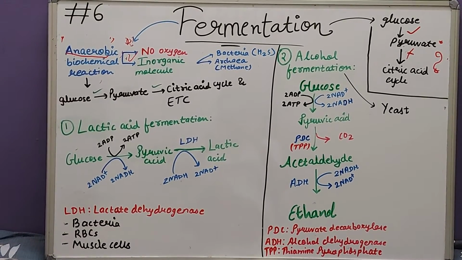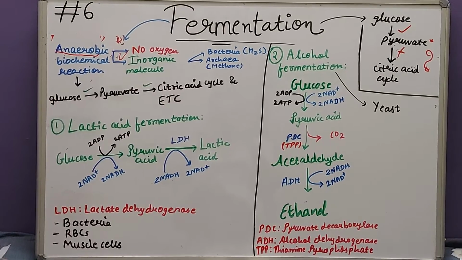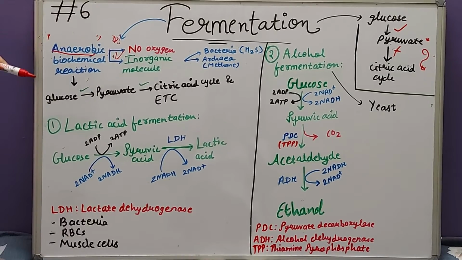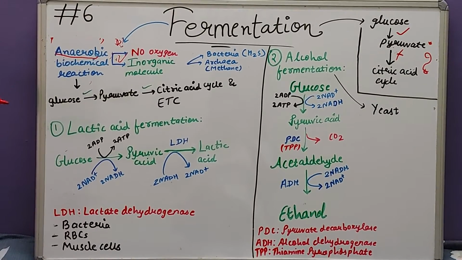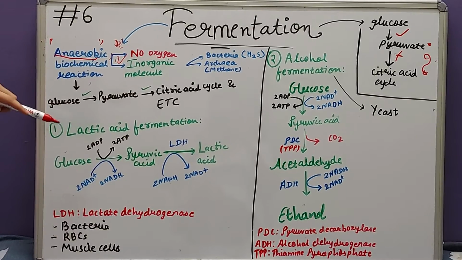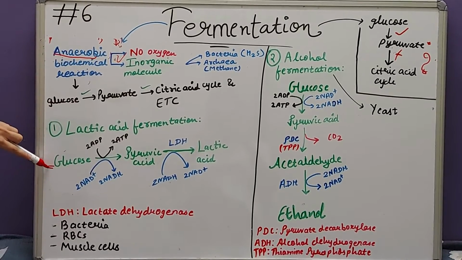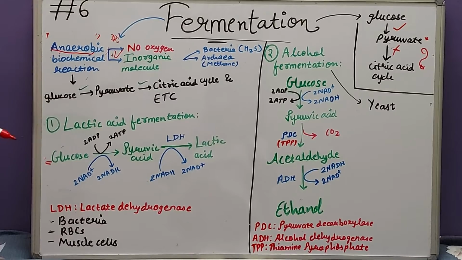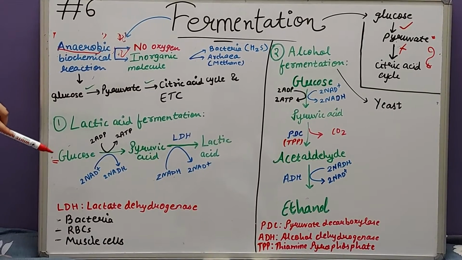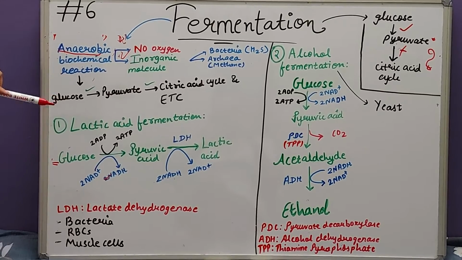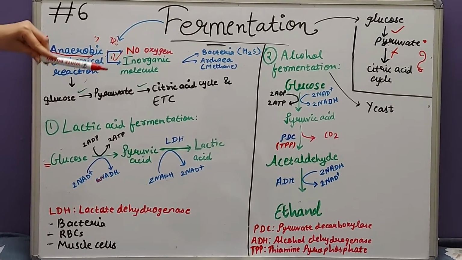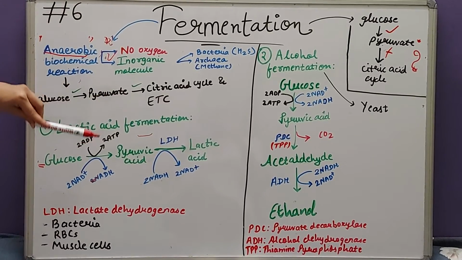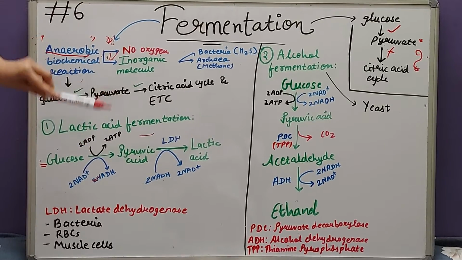Basically there are two types of fermentation: lactic acid fermentation and alcohol fermentation. As the name suggests, in lactic acid fermentation the main product formed is lactic acid. Glucose is converted to pyruvic acid by glycolysis, and 2 NAD plus will be utilized to form 2 NADH. The pyruvic acid further gets converted into lactic acid with the help of the enzyme lactate dehydrogenase, and here the 2 NADH molecules get converted to 2 NAD plus.